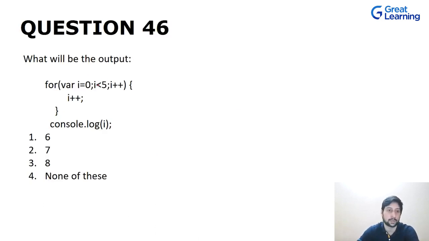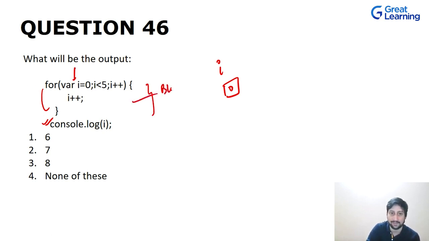Now let's talk about this question. Here we have a for loop, and in that for loop we have a var. That means we have defined a variable with the help of the var keyword. First we are looping around I, that means I is 0, and then we are looping around and trying to access it here. Now, whenever we are using the var keyword, like other traditional languages, if we have defined a variable in this loop, this would have been a block scope variable, right? This I would have been a block scope variable, right?